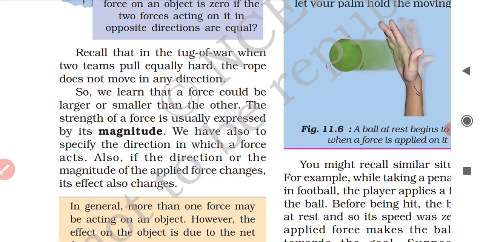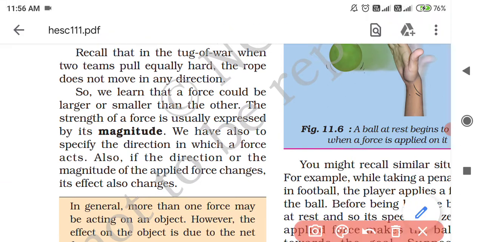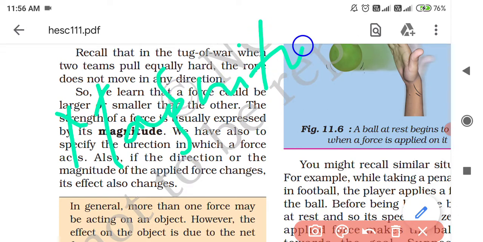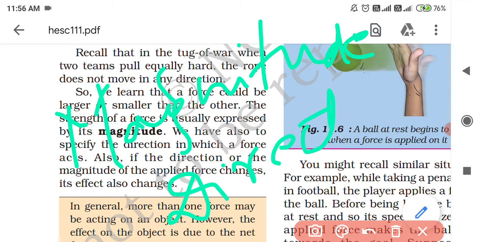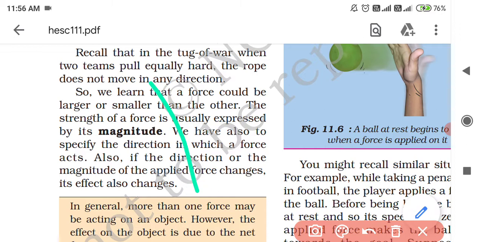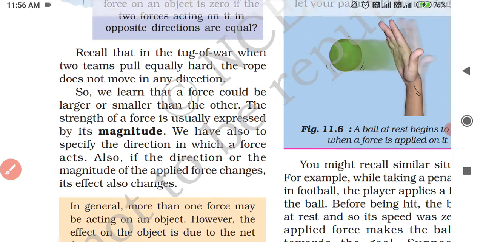Also, if the direction or the magnitude of the applied force changes, its effect also changes. Okay. So there will be magnitude and there will be direction of force. We have to specify in which direction the force is applied.